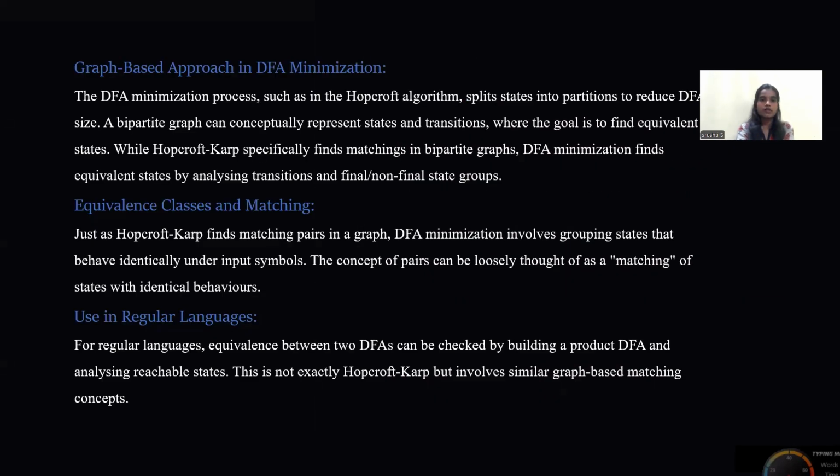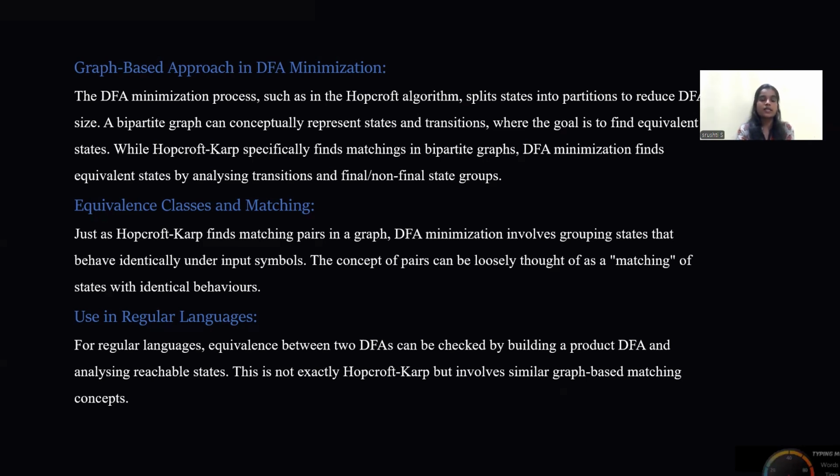Graph-based approach in DFA minimization. The Hopcroft algorithm splits the states into partitions in order to reduce the DFA's state size. A graph can represent the states and transitions, where the goal is to find equivalent states, while Hopcroft-Karp specifically finds matchings in bipartite graphs. DFA minimization finds the equivalent states by analyzing the transitions and the final or non-final state groups.